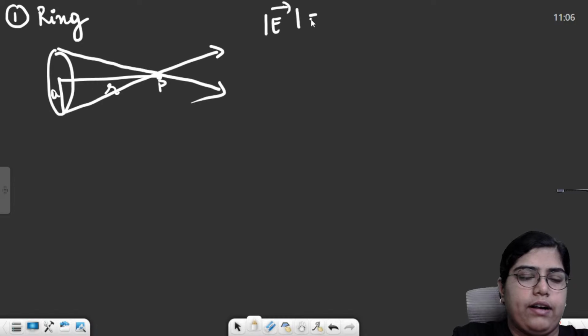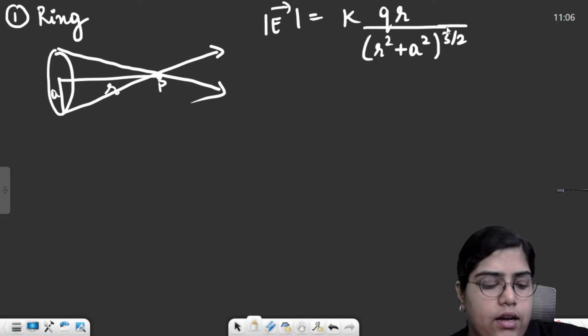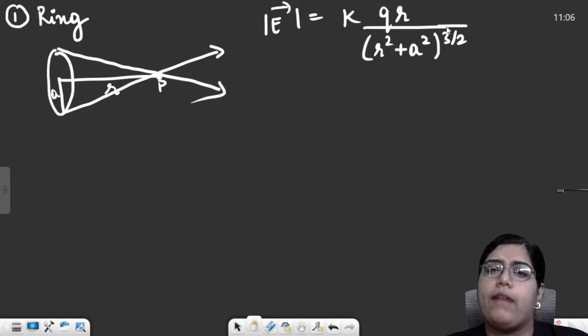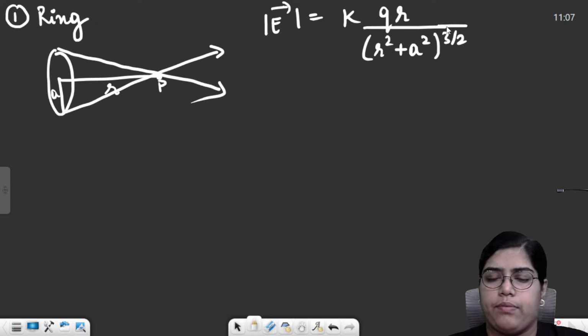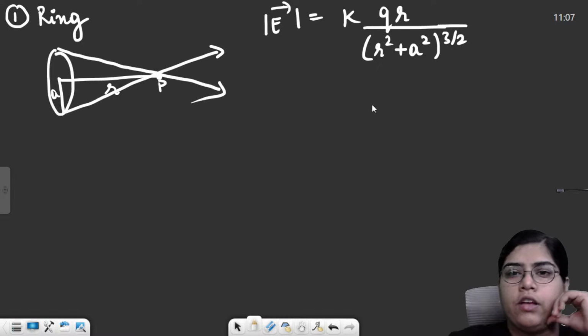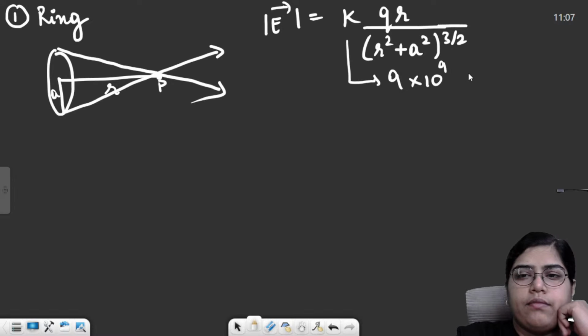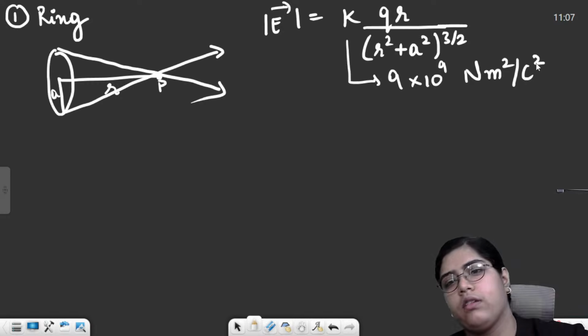So the electric field magnitude in this case was KQR upon (R square plus A square) raised to the power 3 by 2. I'm just writing K instead of 1 upon 4 pi epsilon naught, right? Just remember the value of K as it is. Most of the time you don't have to calculate the value keeping in epsilon naught, as that will lead to a lot of time wastage. So the value of K is simply 9 into 10 raised to the power 9 Newton meter square per coulomb square. Okay, so this is the value of K.